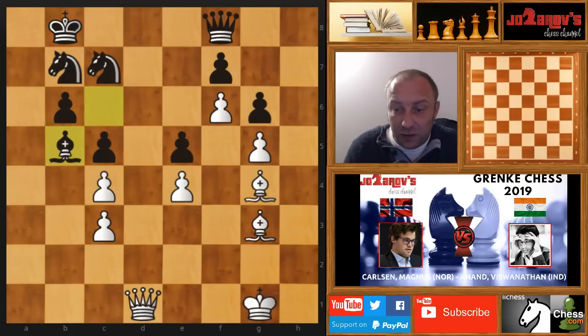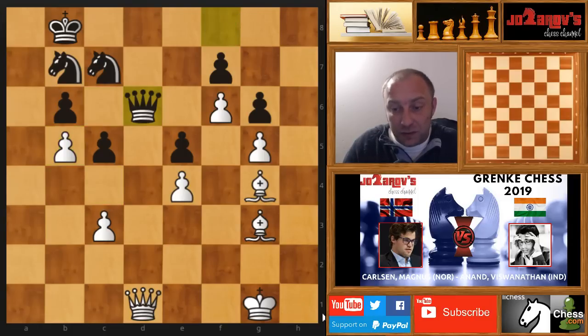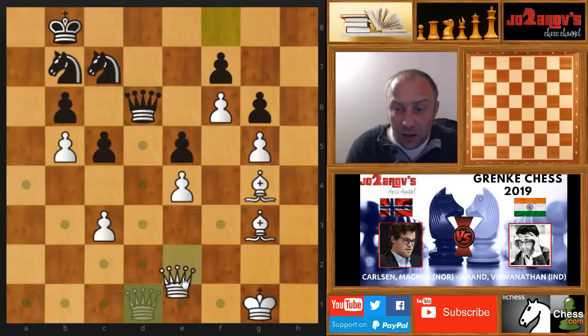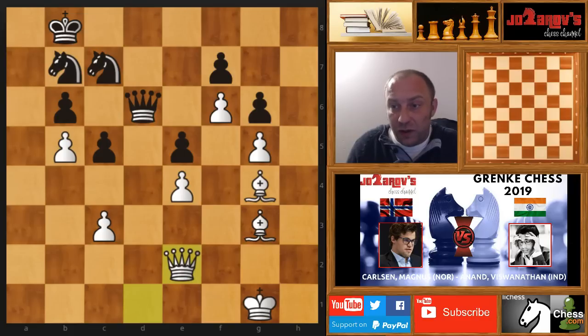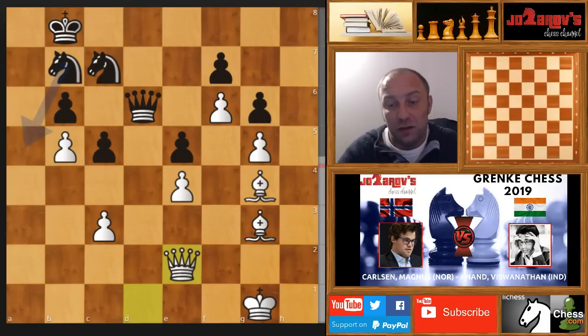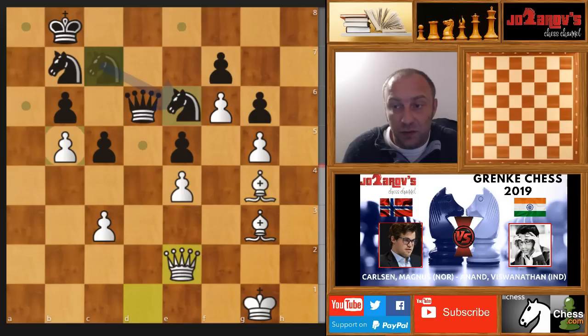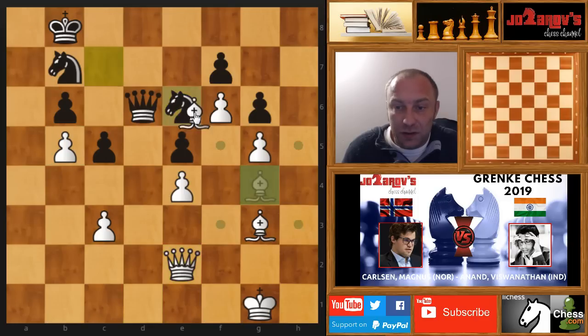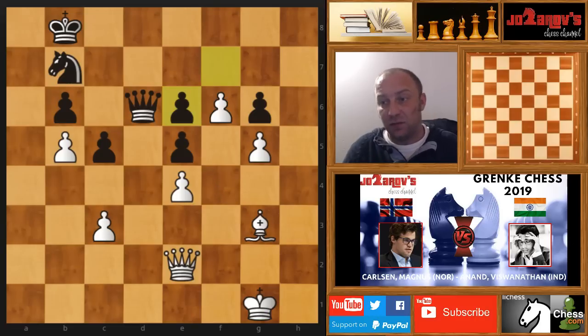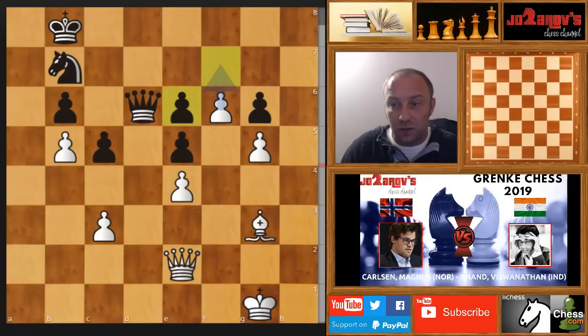but Magnus goes for another line, and here after queen on d6 he plays simply queen on e2, which is now really an equalized position, and here Viswanathan Anand managed to defend with knight on e6 was played. Here in the continuation, bishop takes on e6, we have f takes e6, and this is really now an equalized position. Pardon me, it was taken with the queen, pardon me.